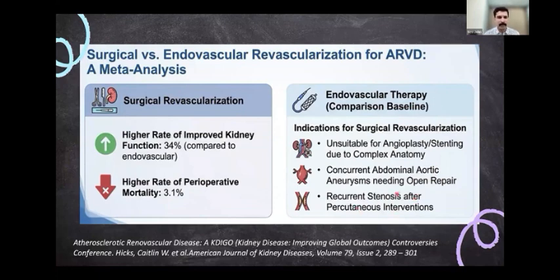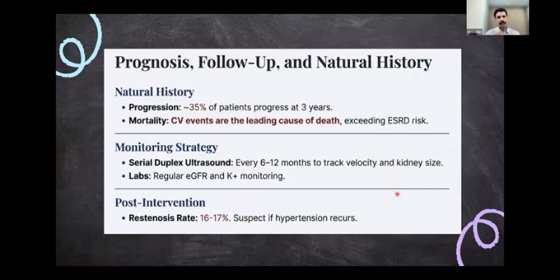Now, the prognosis: up to 35% of these patients progress at 3 years. So if you have a 50% stenosis now, after 3 years, definitely most of these patients will progress. You have to keep that in mind when you have a patient with renal artery stenosis. And cardiovascular events are the leading cause of death, exceeding the ESRD risk. That's the reason why we have to aggressively treat them just like a coronary artery disease patient, reducing the risk of atherosclerosis.